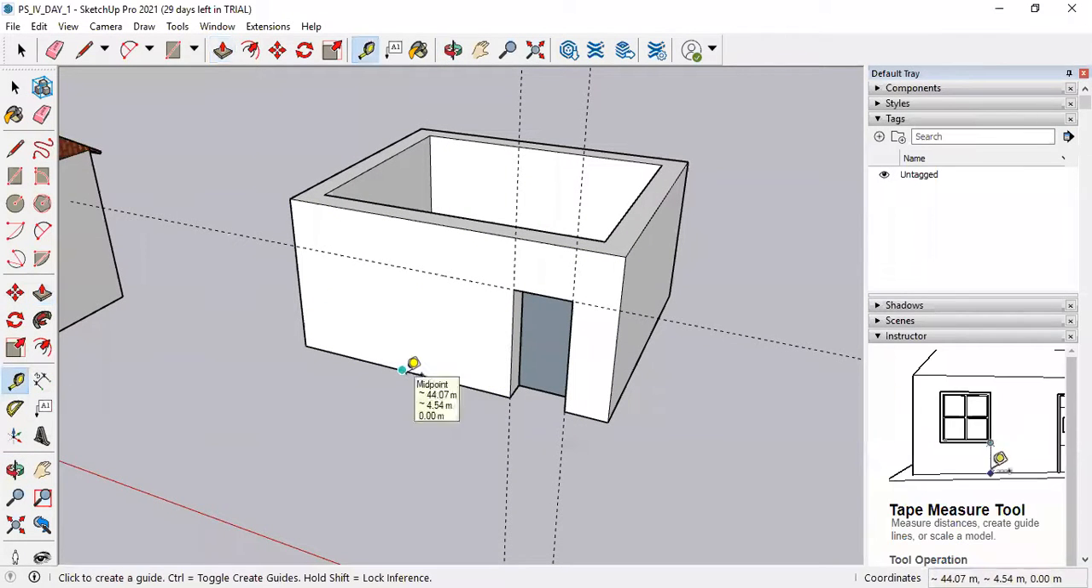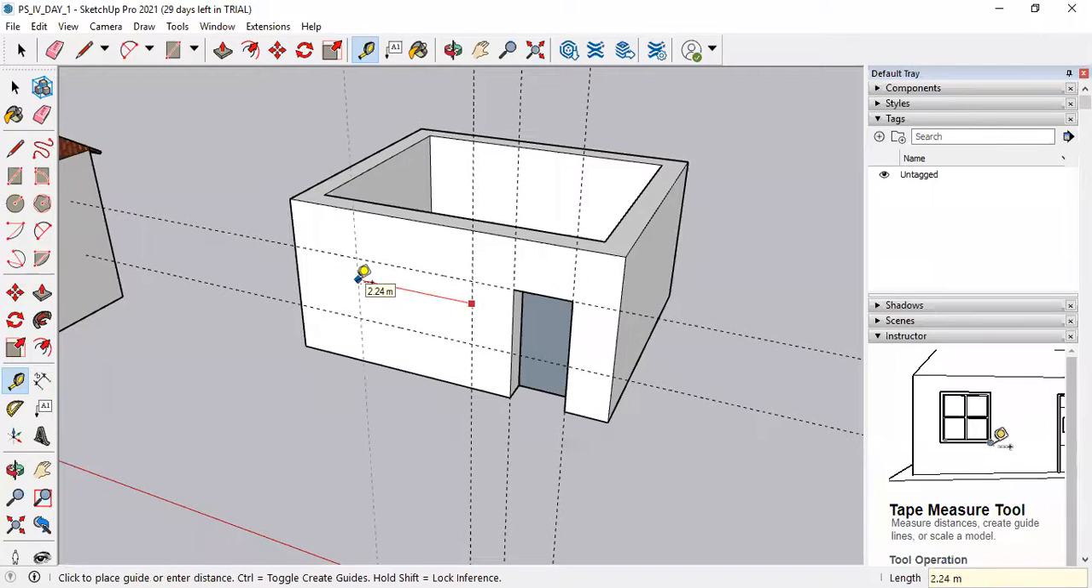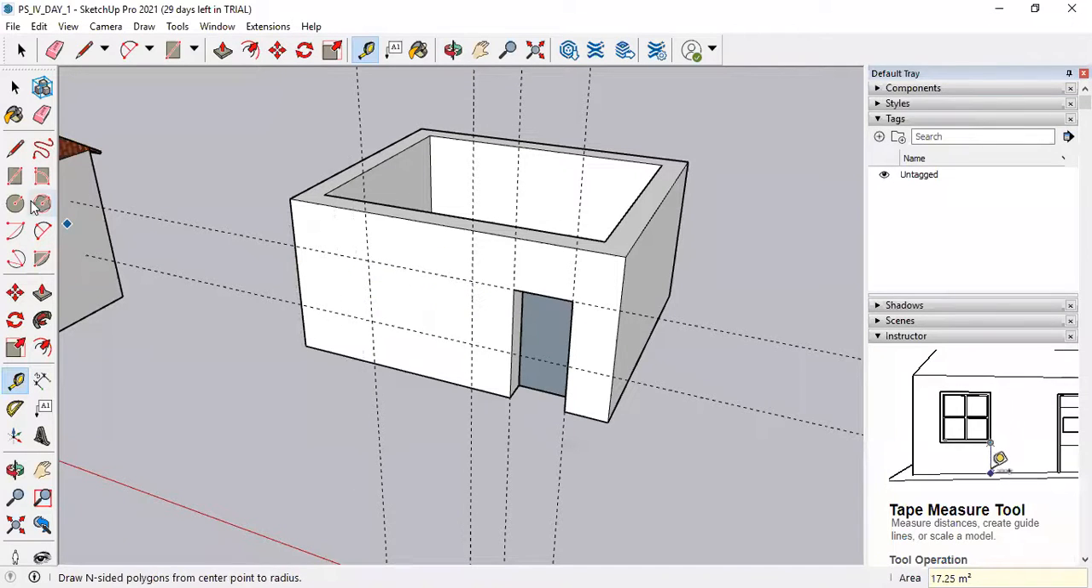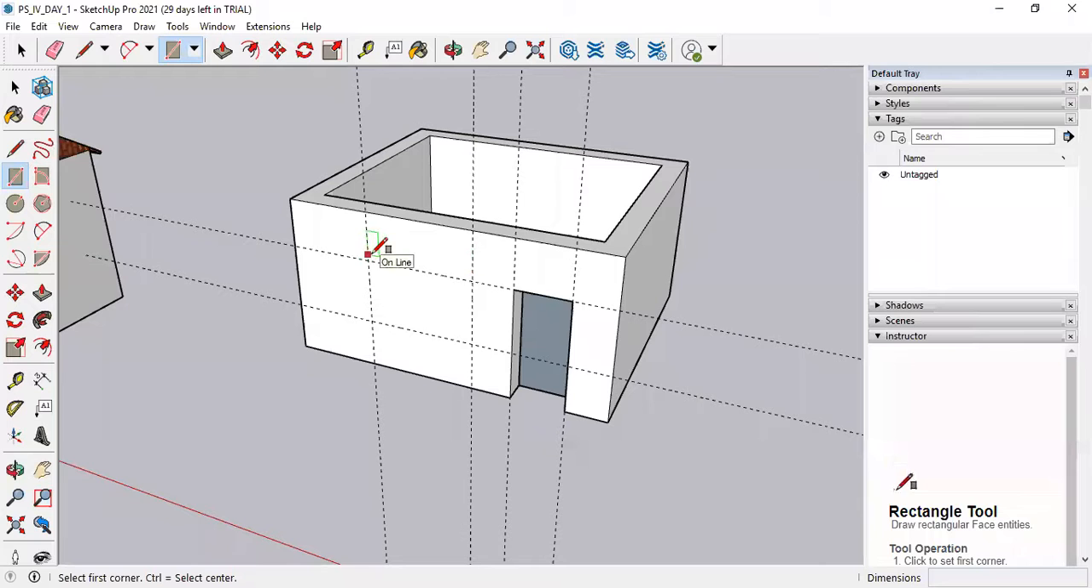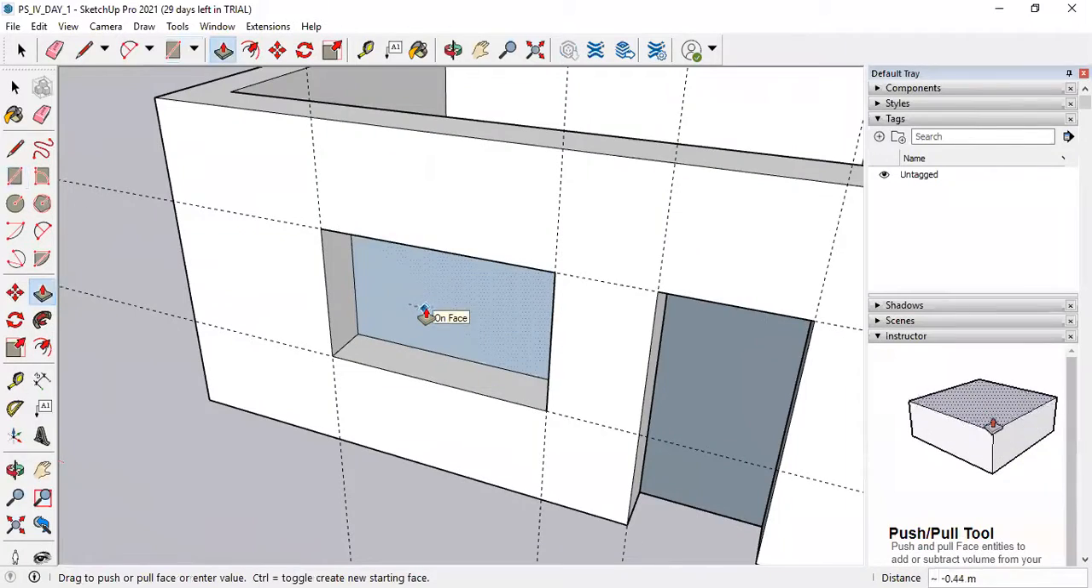If you want to make a window like this, then 0.9 is our sill level. Then randomly I am marking a position. Then 2 meter is the width of the window. Then just mark a rectangle like this. Take a push pull tool and just push it back till message appears on the screen, or once you start working you will be able to see such kind of thing.